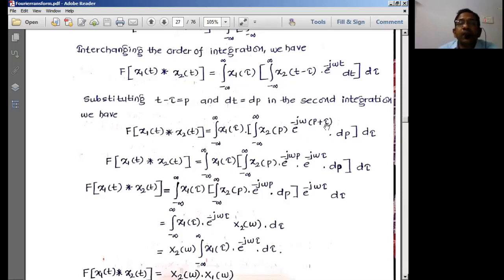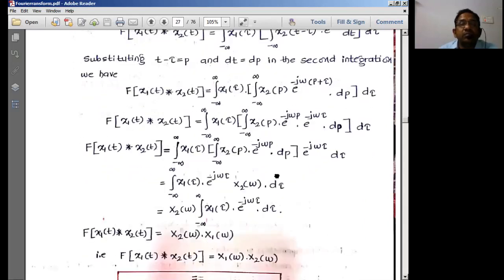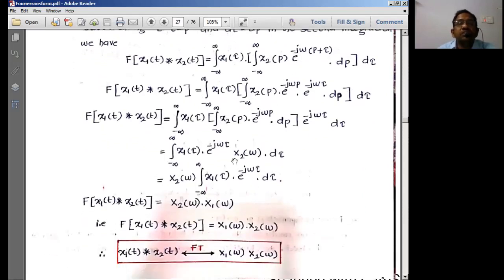So with p plus tau, dt is nothing but dp, with d tau. Now expanding this, integration of x2 of p e power minus j omega, separating the exponent part, e power minus j omega p into e power minus j omega tau, dp d tau. Now we simply solve this equation.